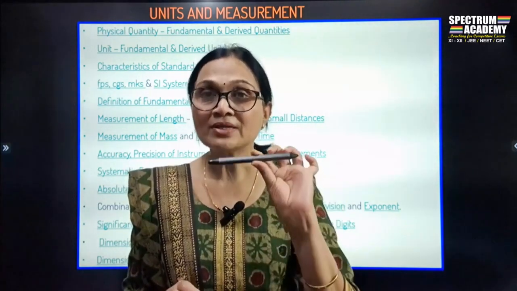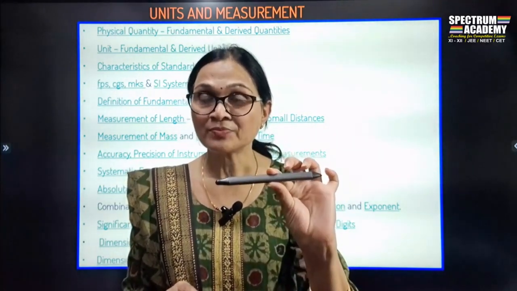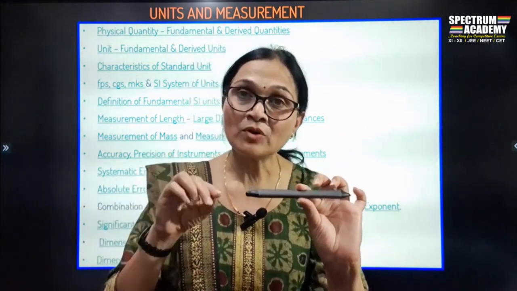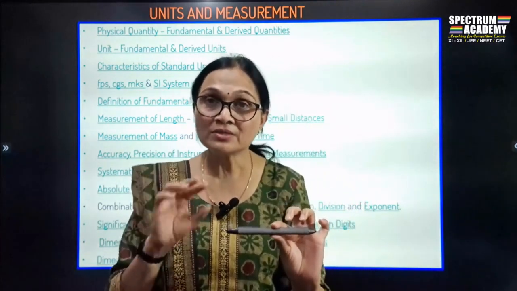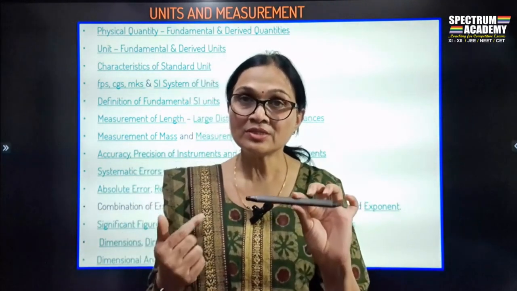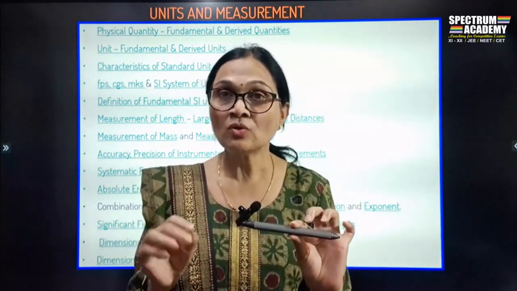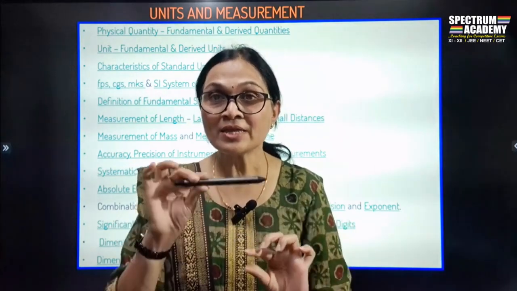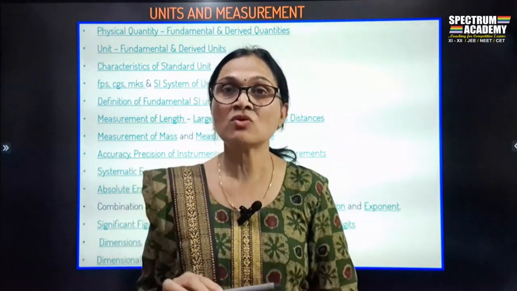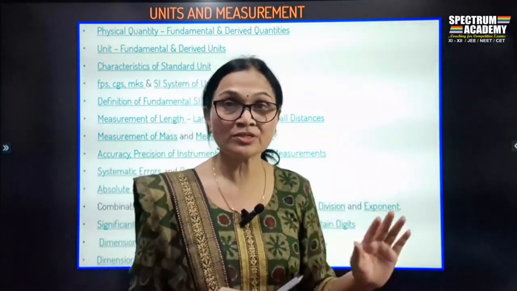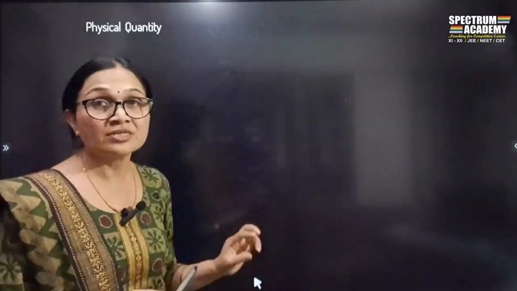So what is the difference between the pen and the mass and the length? The pen is matter, an object. I can't measure the object, but I can measure the properties of the object, its parameters. In this case, the properties are length and mass. That can be measured. So, in short, anything that can be measured is called a physical quantity. Understood? A physical quantity is nothing but any measurable property of matter.